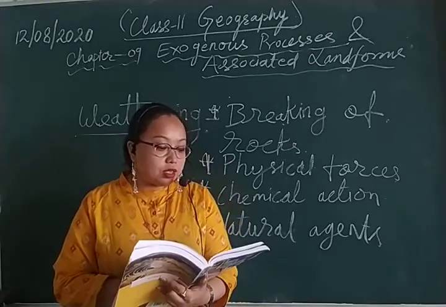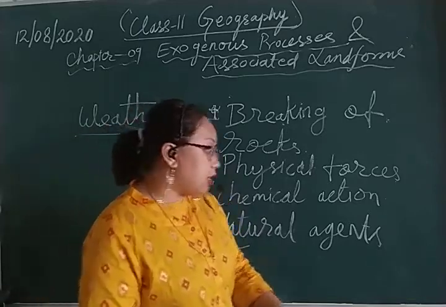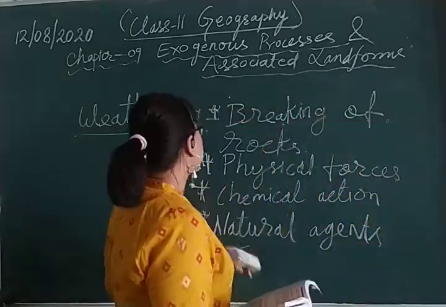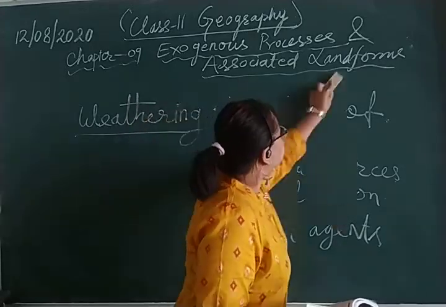In this way, weathering is of three types. Weathering is classified into three types. What are those three classifications?